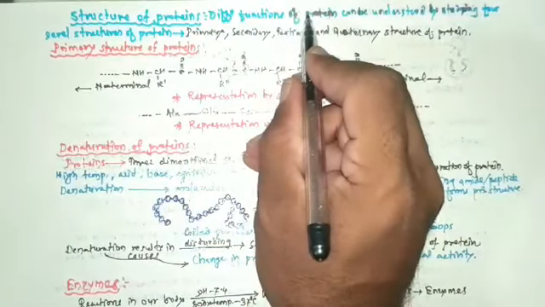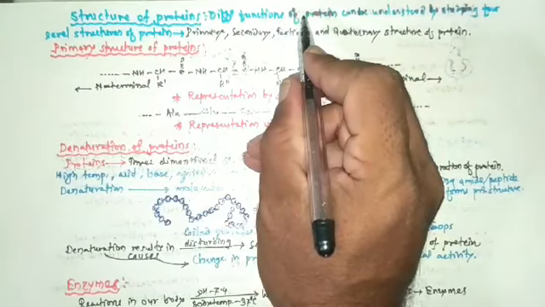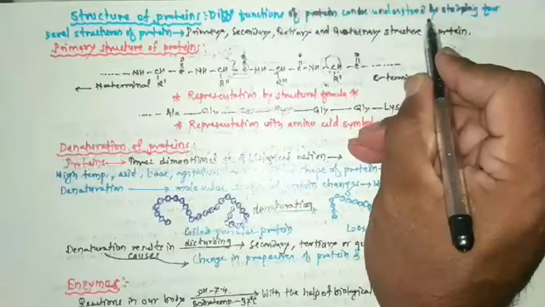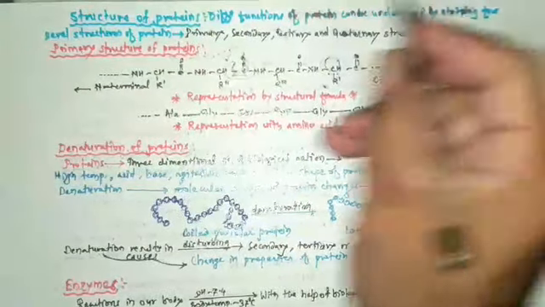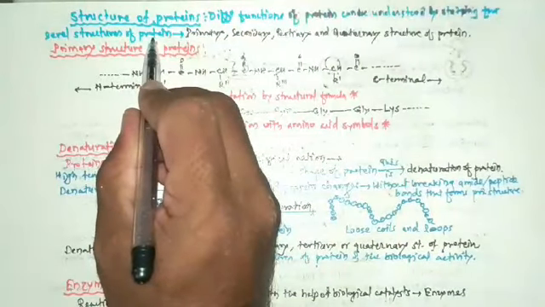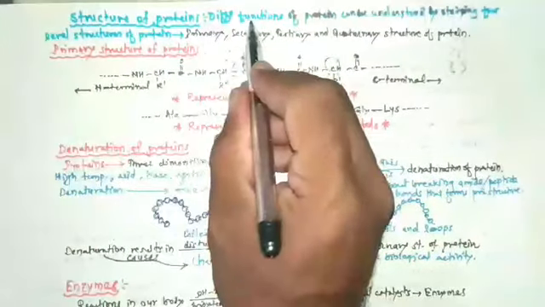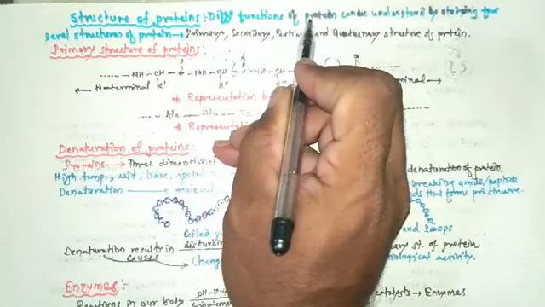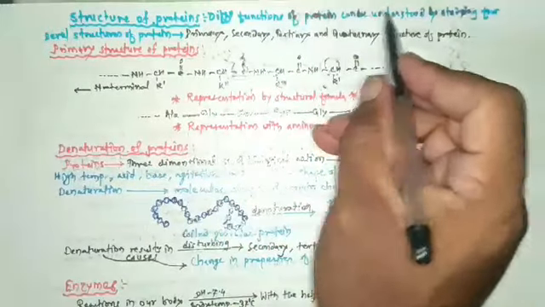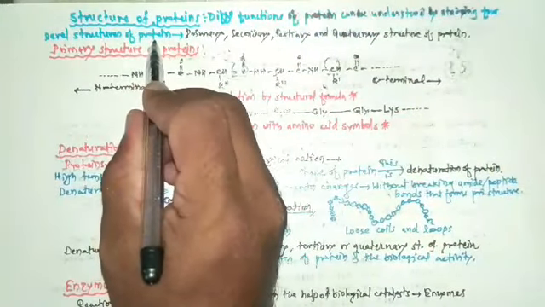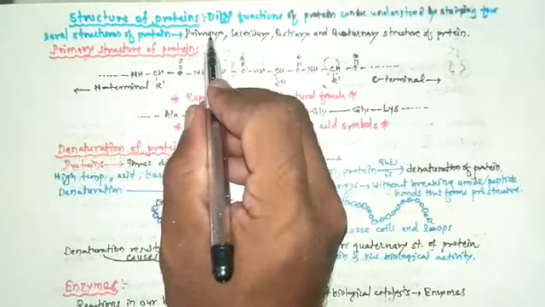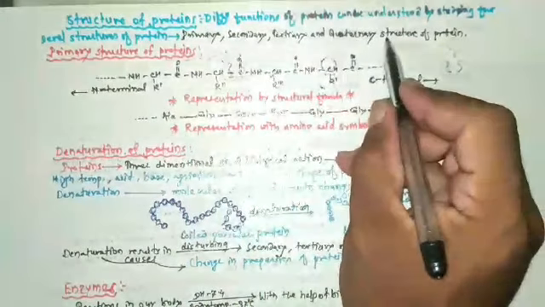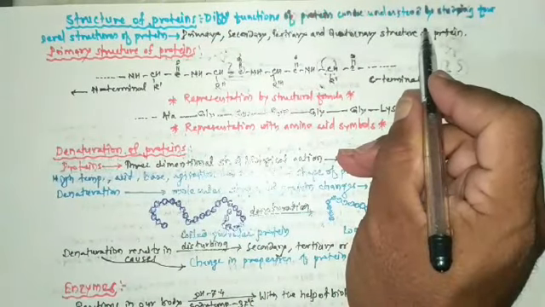Different functions of protein can be understood by studying the four level structures of protein, and these are primary, secondary, tertiary and quaternary structure of proteins.